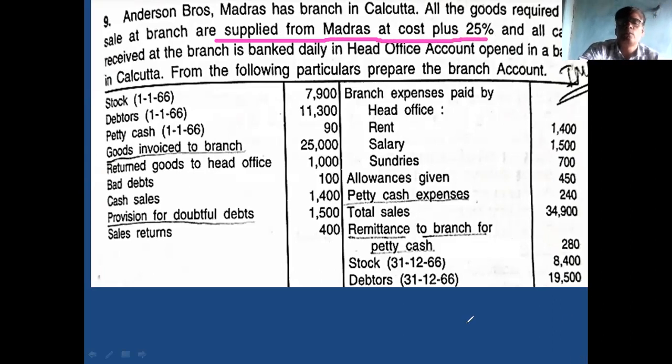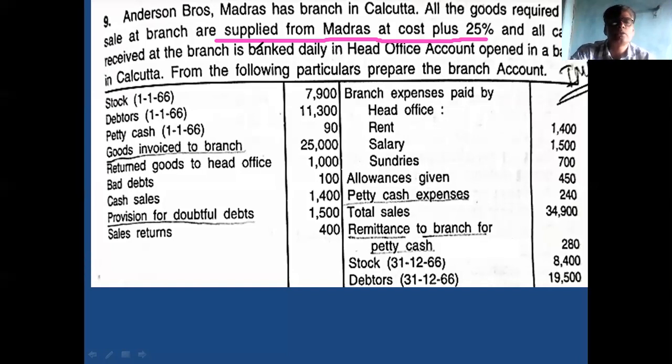This is the very important aspect. Cost plus 25% means that to the cost they add 25%. So loading is 25%. They add 25% to the cost and send goods to the branch for sale.